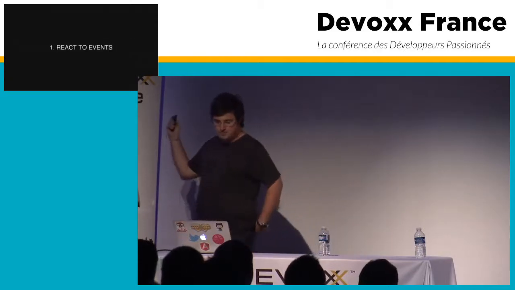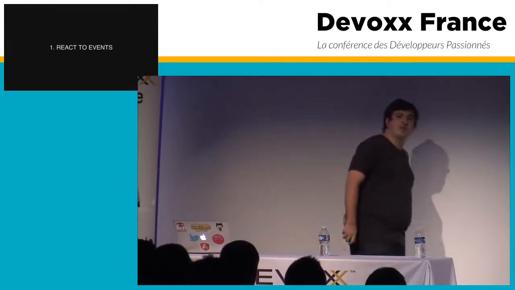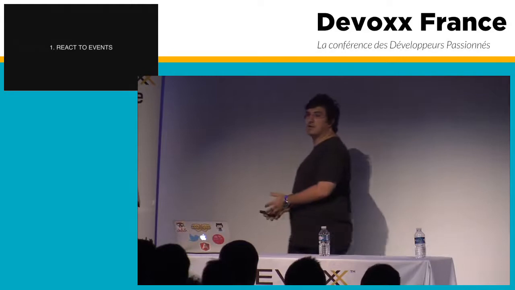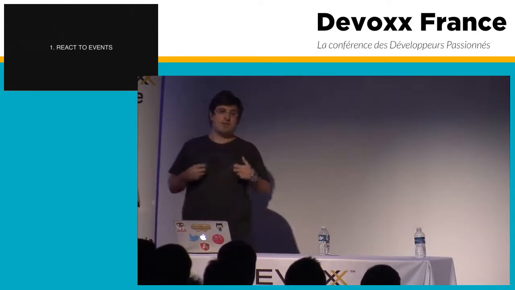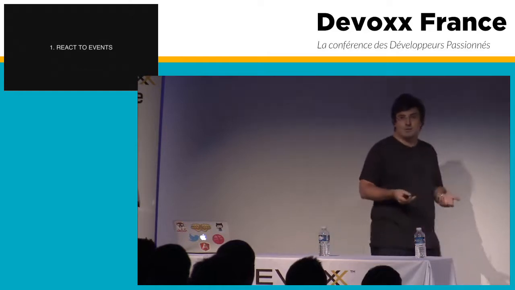So the first one is that a system needs to react to events. What does it mean? If I am on a web page and I want to click a button, I want the website to do something. I want something to happen, because otherwise, why am I there?